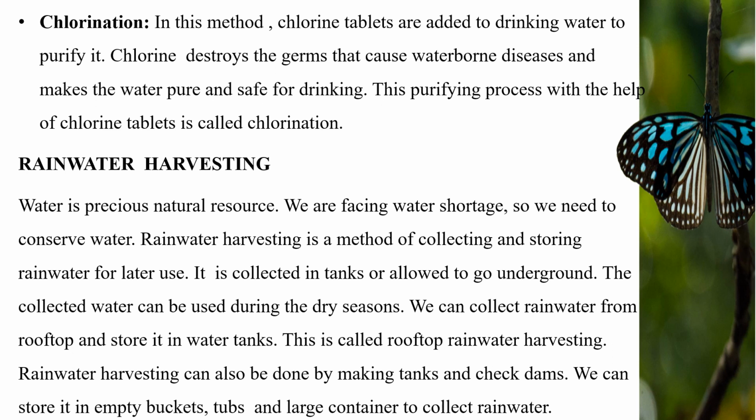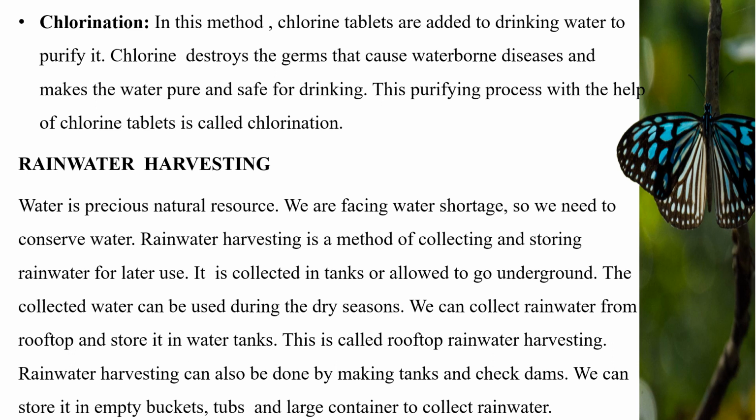Let's see rainwater harvesting. Water is a precious natural resource. We are facing water shortage, so we need to conserve water. Rainwater harvesting is a method of collecting and storing rainwater for later use. It is collected in tanks or allowed to go underground. The collected water can be used during the dry seasons.